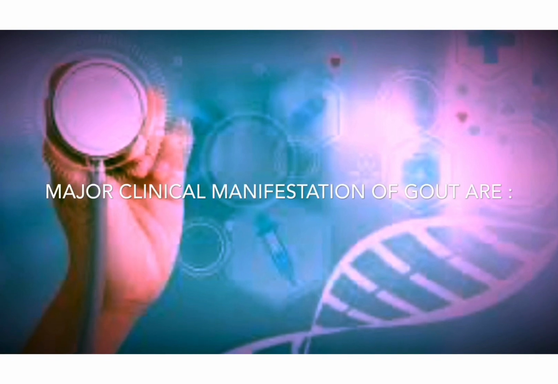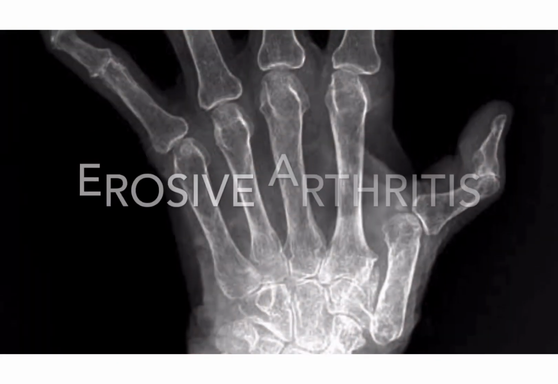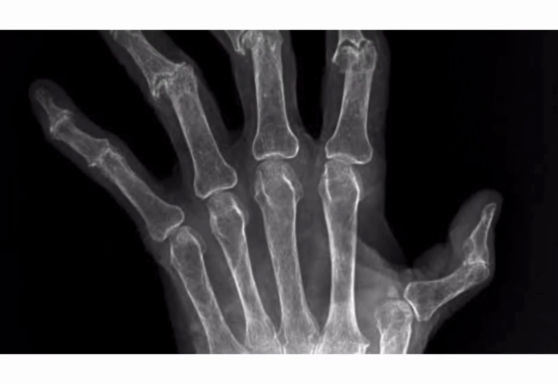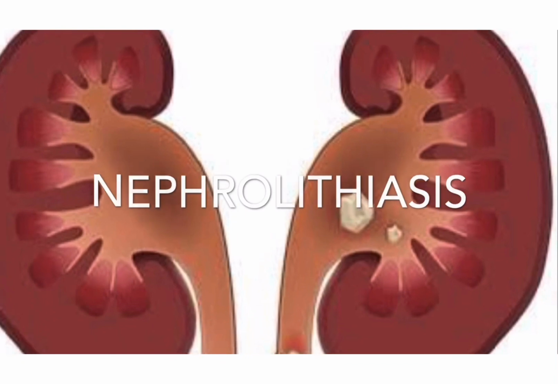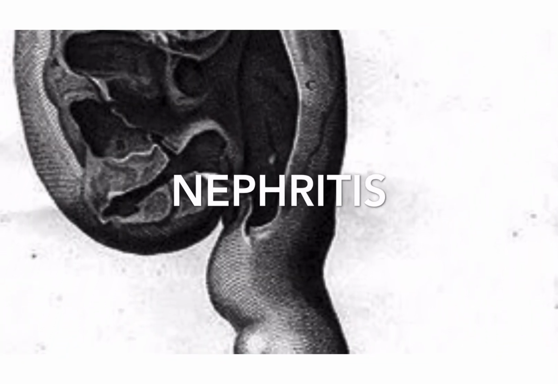Major clinical manifestations of gout include acute synovitis, erosive or destructive arthritis, tophi, nephrolithiasis, and nephritis.